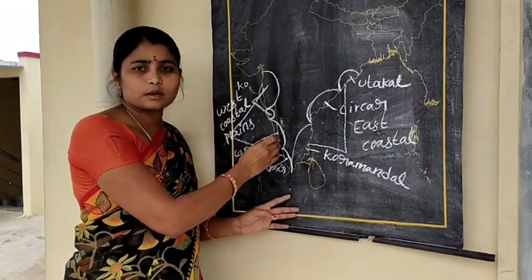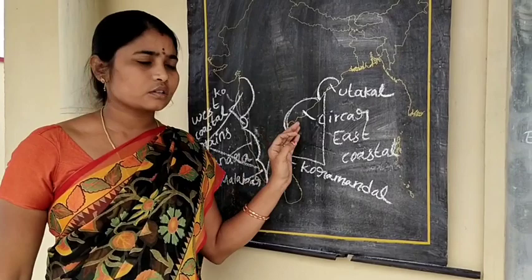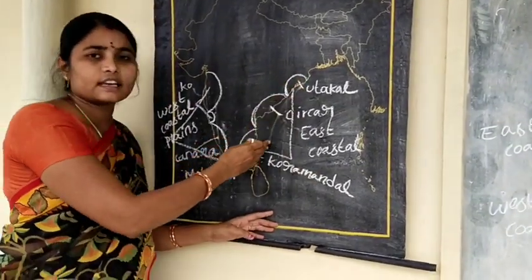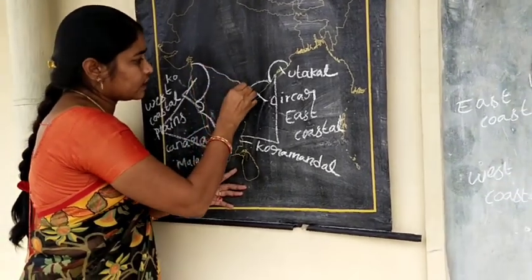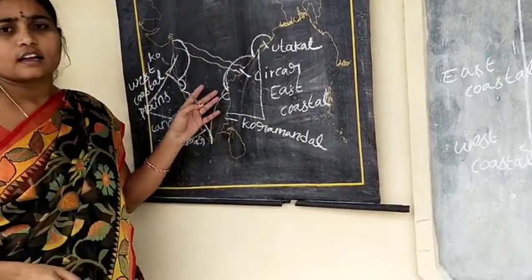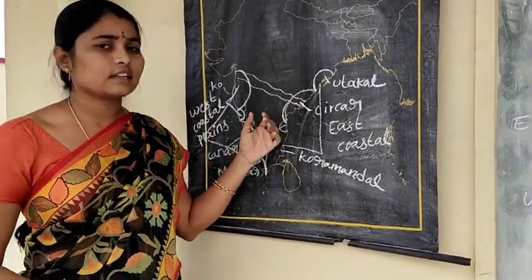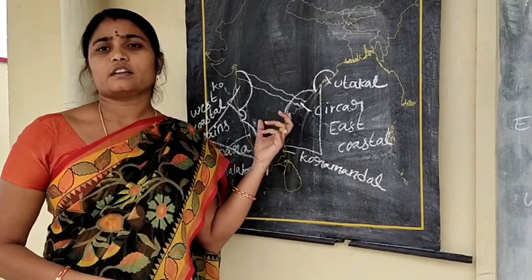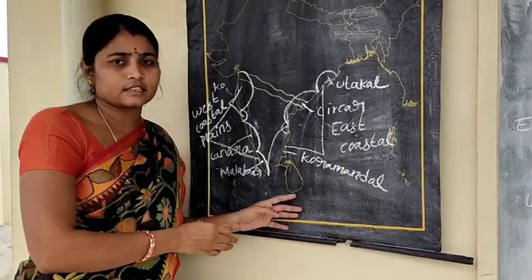The West Coastal Plains are narrow in width. East Coastal Plains are very fertile because rivers like Godavari, Krishna, Kaveri deposit their sediments during delta formation. That's why the East Coastal Plains are very fertile.